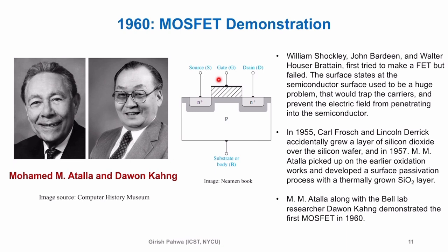It actually creates a better lattice match, and the number of surface states is reduced because of this cleaner surface, and now the electric field can penetrate into the substrate, and you can then control the flow of current. So a working MOSFET came in 1960, and Mohamed Atalla and Dawon Kahng gave this first working MOSFET demonstration.